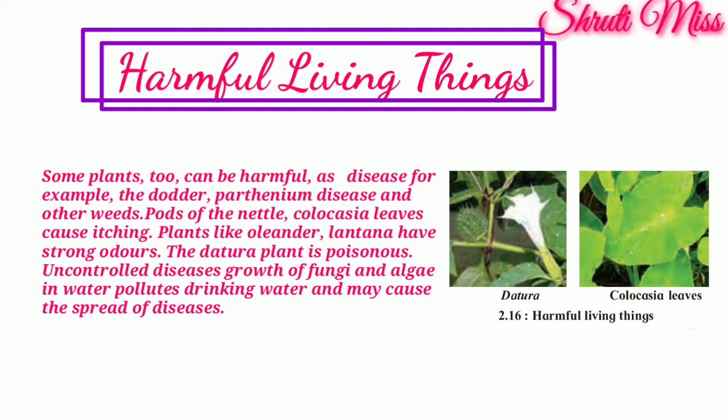Uncontrolled growth of fungi and algae in water pollutes drinking water and may cause the spread of disease. So, this portion on harmful living things is really important for your exam purposes. Okay, the names of all these plants will be considered in your examination for 1 mark.